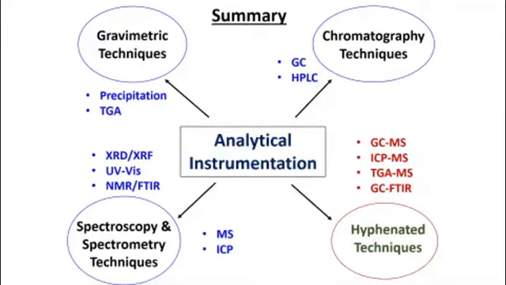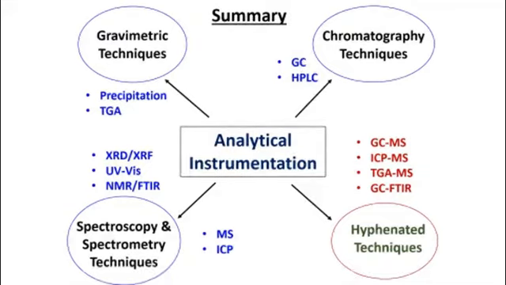In that case, we use TGA equipment and we decompose it at around 800 or 900 degrees Celsius. The emitted carbon dioxide amount can be measured by the weight difference before decomposition and after decomposition. Or sometimes you can precipitate something and check the mass increase, or decompose and observe the mass decrease. So mass increase and decrease measurement is actually a weight measurement, not mass. Through weight measurements, you call these gravimetric techniques.